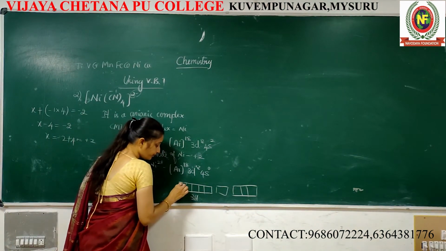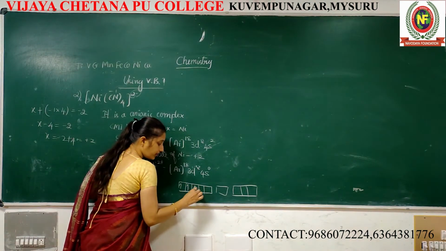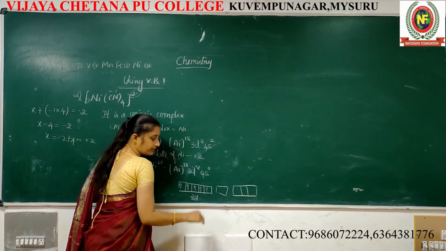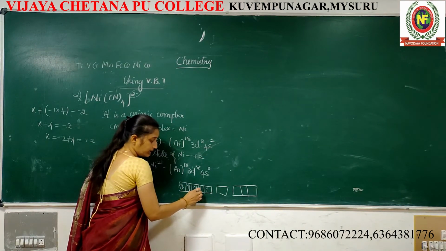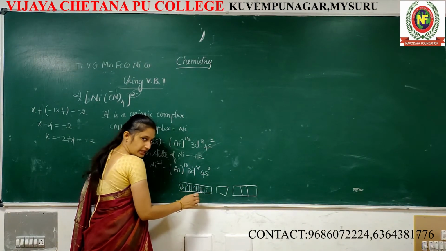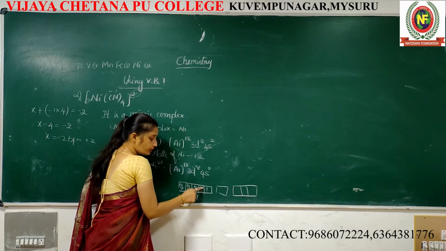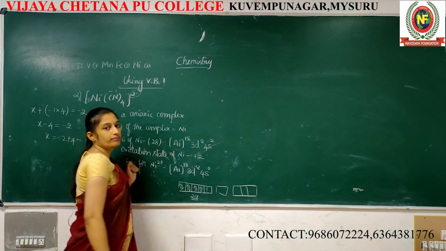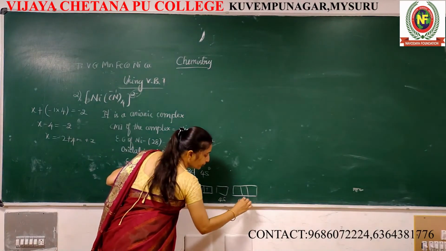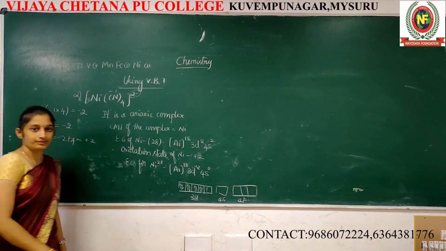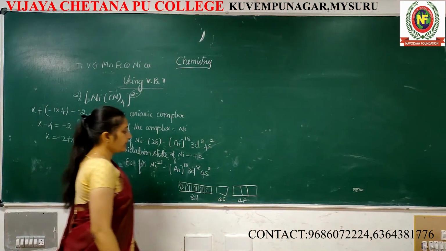1, 2, 3, 4, 5. Next 6, 7, 8. Only 8 electrons are there. So it contains 2 unpaired electrons. This contains 4s and 4p vacant orbitals. Clear? Next one.